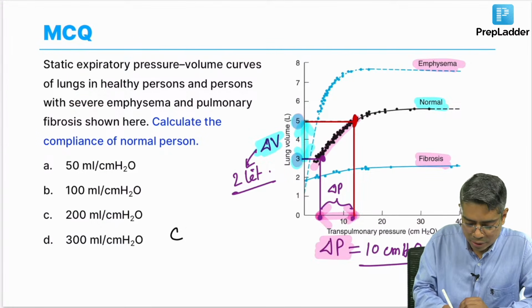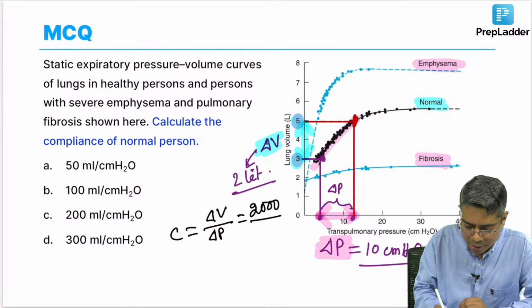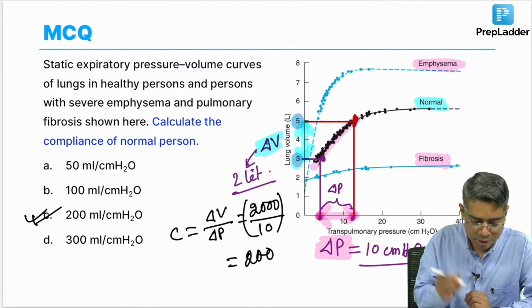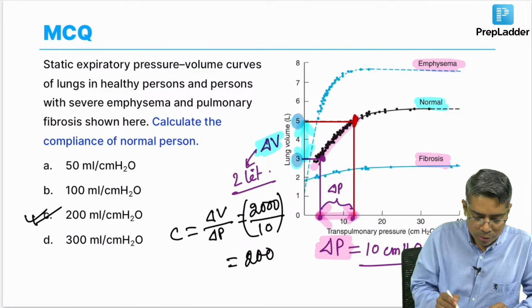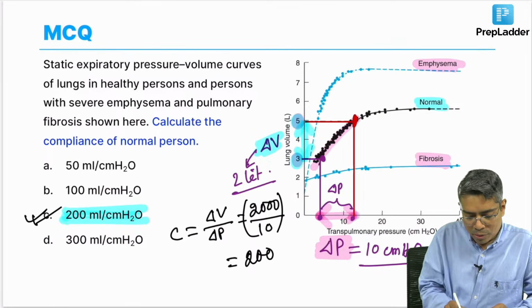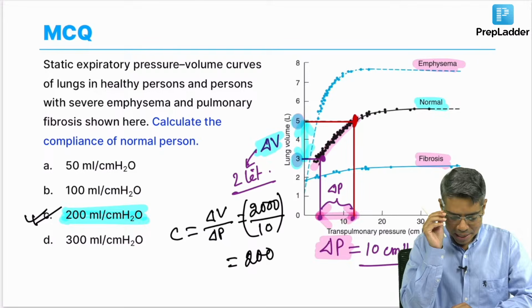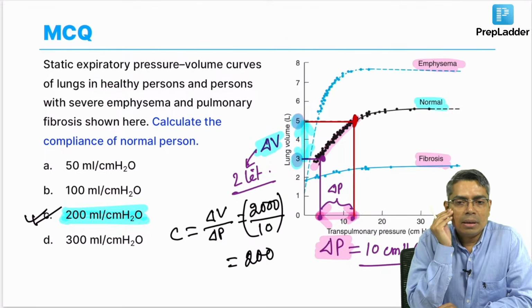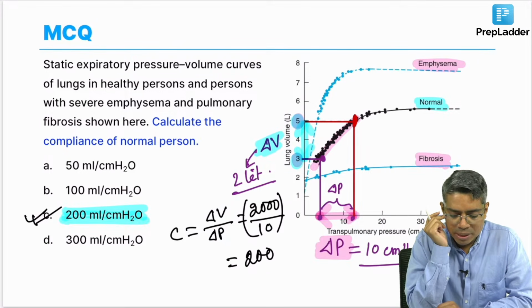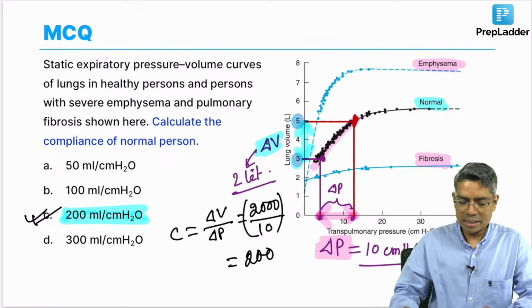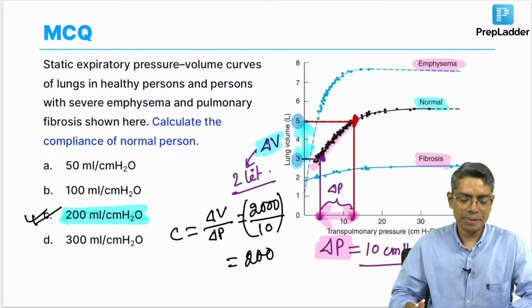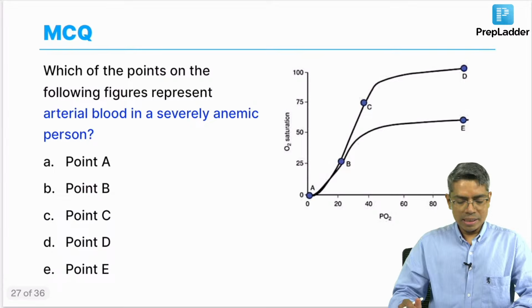Obviously, compliance is delta V upon delta P. So, 2 liter means 2000 ml upon 10. This will be 200 ml per centimeter of water, answer B. Very good. Please look at the curve in the exam very carefully. Here it is coming around 200 ml per centimeter of water, but some curves may be a little lesser than this, so be careful in the exam. If you do delta V upon delta P, you will be able to answer. Done. Next question.